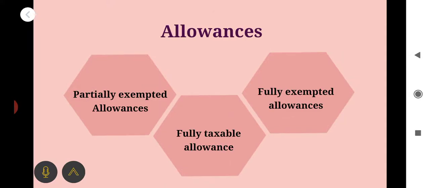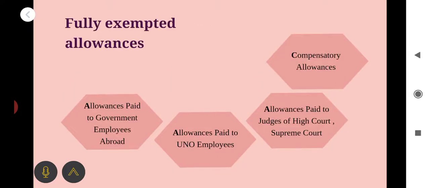Next one, fully exempted allowances. There are 4 important allowances which are fully exempted. It is a very important area which can be expected in our exam. What are the 4 important fully exempted allowances? First one, allowances paid to government employees abroad, or foreign allowance. The next, allowances paid to UNO employees. Then allowances paid to judges of High Court or Supreme Court.